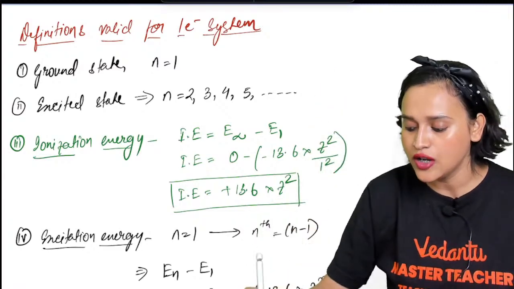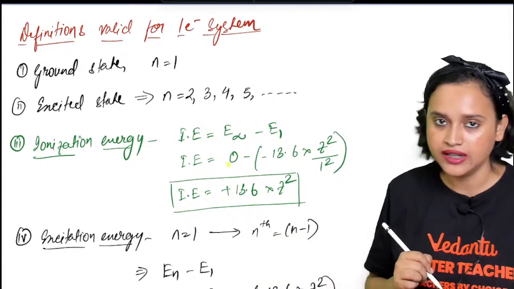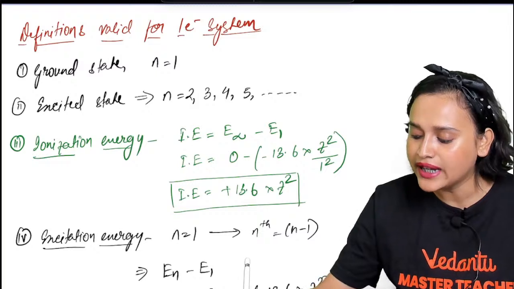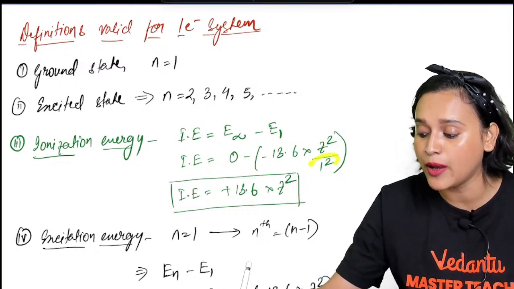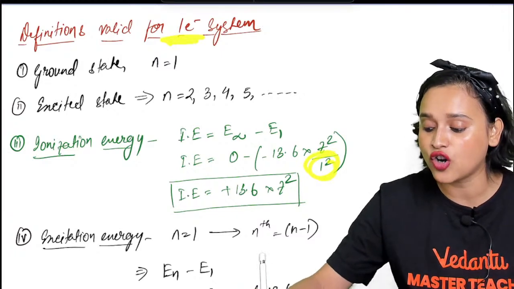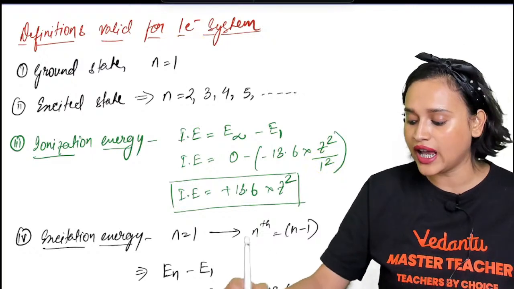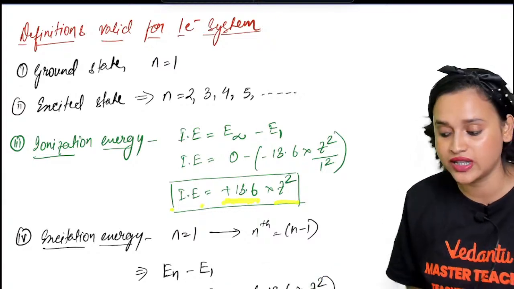At infinity, let us suppose that the energy will be 0. Then minus 13.6 multiplied with z square divided by 1 square, because it is a one electron system, so we're considering it to be hydrogen. So from there, we will get ionization energy is equal to plus 13.6 multiplied with z square.